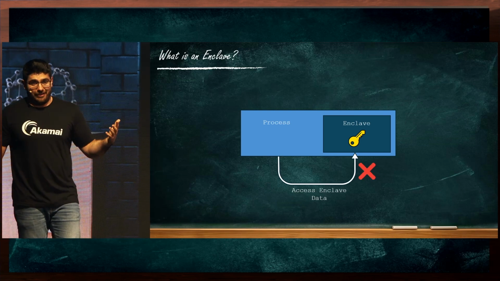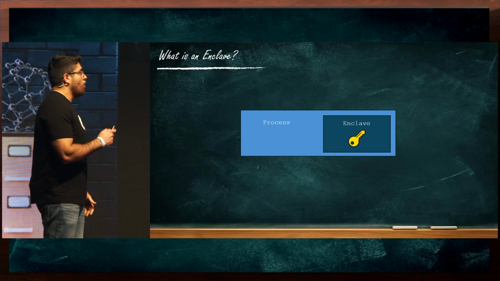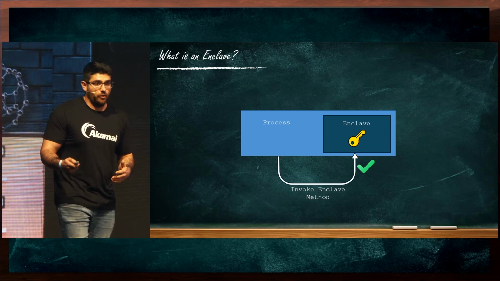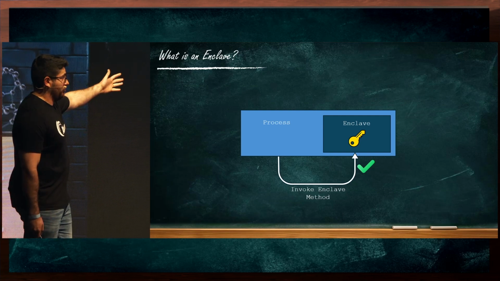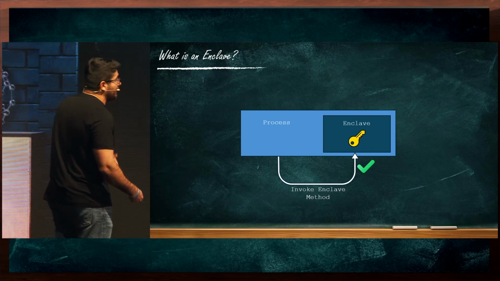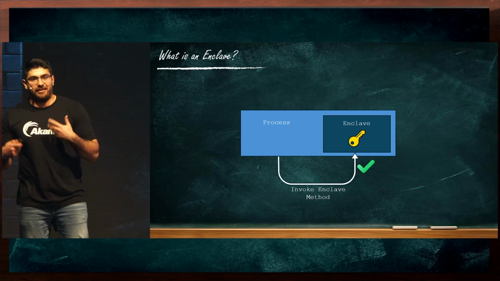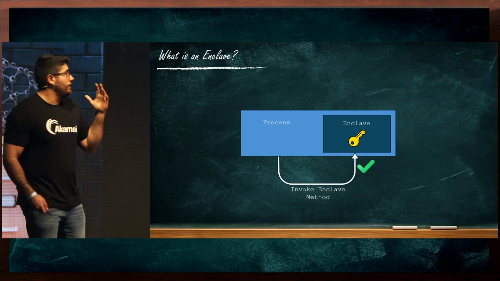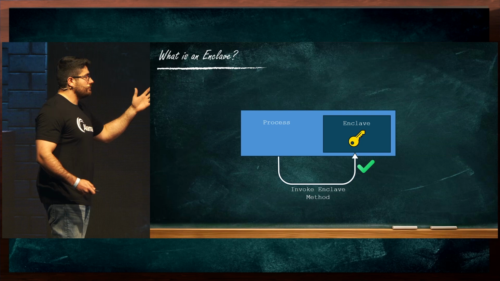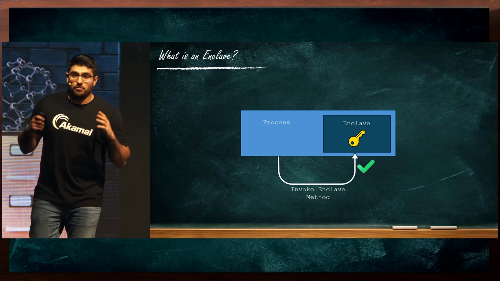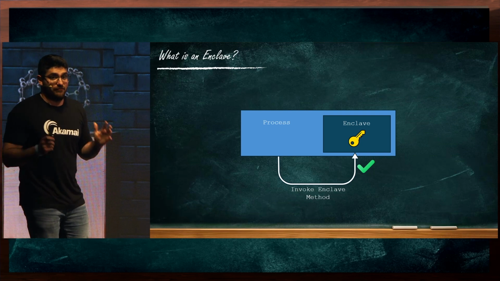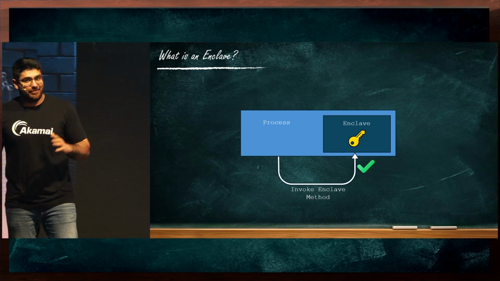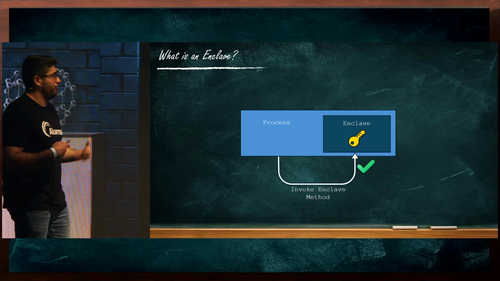In order to utilize the secret, so it will actually be useful somehow, what we can do is invoke methods exposed by the enclave. So in this example, we cannot directly touch the key, but what we can do is, for example, request the enclave to encrypt or decrypt a certain value using the key. This way, the actual secret is never exposed, but we can still utilize it. So yeah, this is the basic idea of a VBS enclave, an inaccessible region within the process. It has many security applications. This is just one example for what we can do with it.